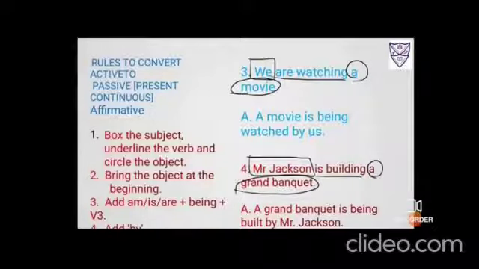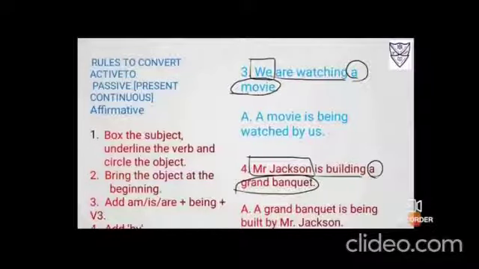Now you have to give the ing to be form, remove it. Okay, so it becomes being. Now watch, third form will be watch, watched, watched. Add by, and fifth step is to take the subject at the end, so it changes to us. And then the answer is, a movie is being watched by us.